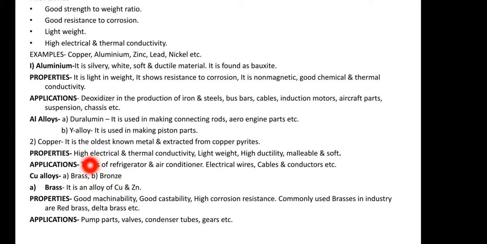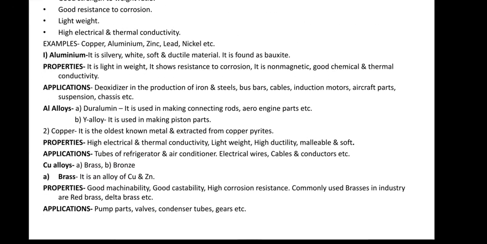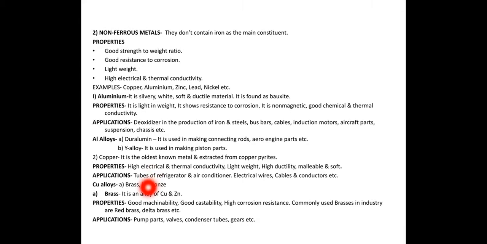So what are the properties? Good machinability, good cast stability, high corrosion resistance. Commonly used brasses in the industries are red brasses and delta brasses. Applications where they are used: pump parts, valves, condenser tubes, gears, etc.